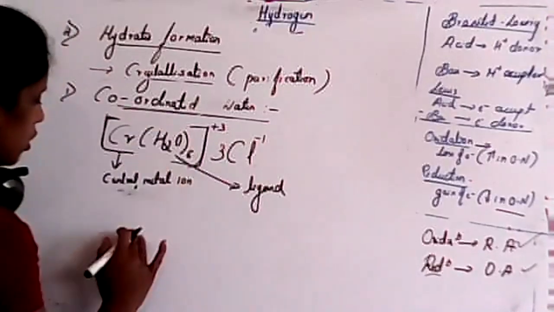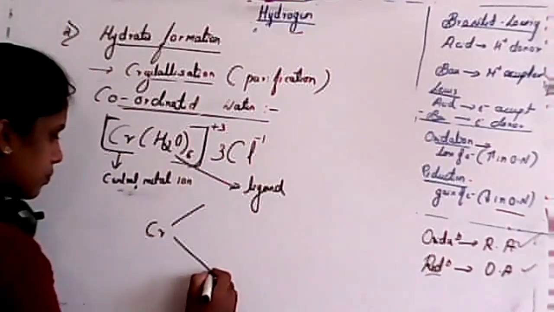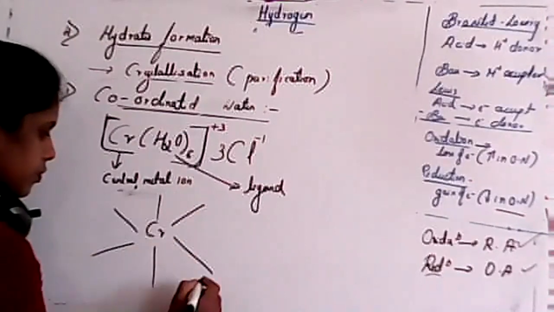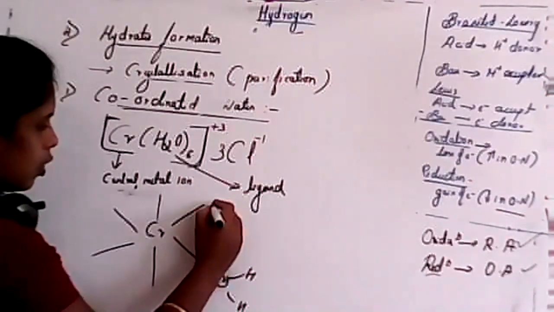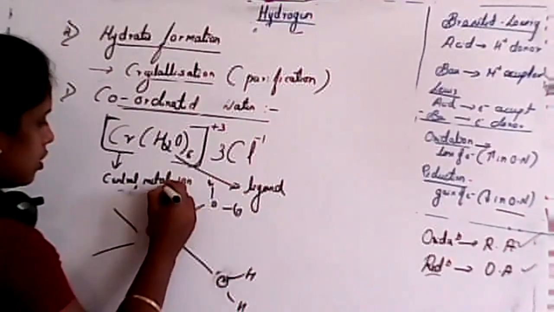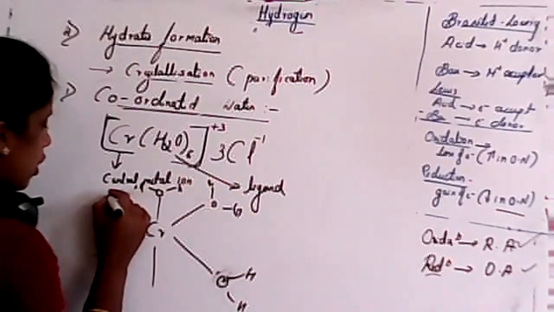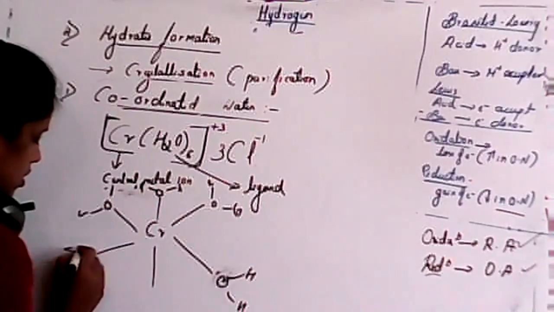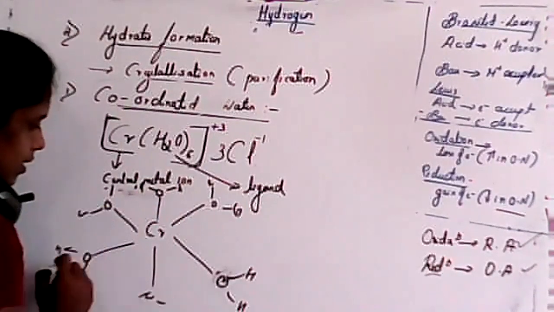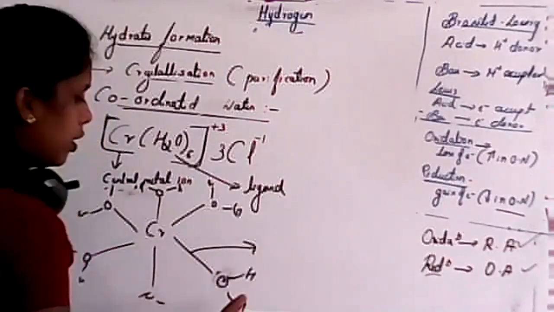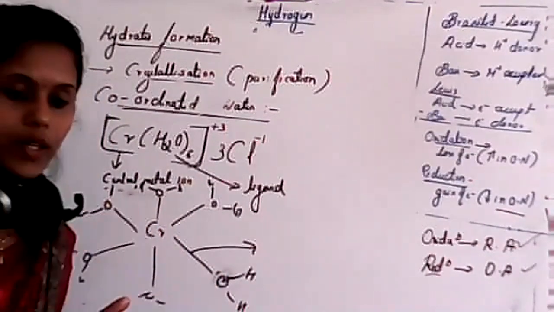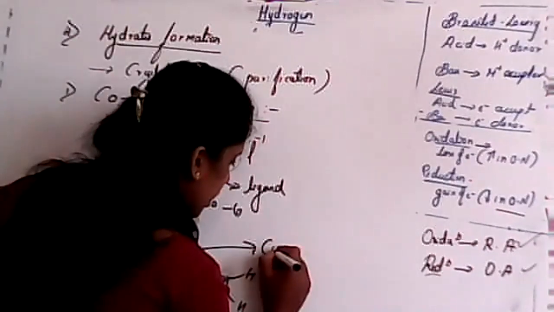The geometry of this one will be like this: oxygen, hydrogen, hydrogen around the chromium, like this. That means it forms a coordination bond. It is not a common covalent bond or ionic bond. It is a coordination bond.